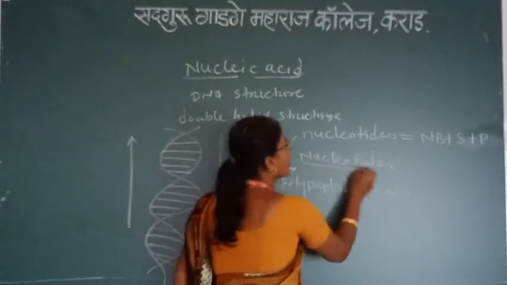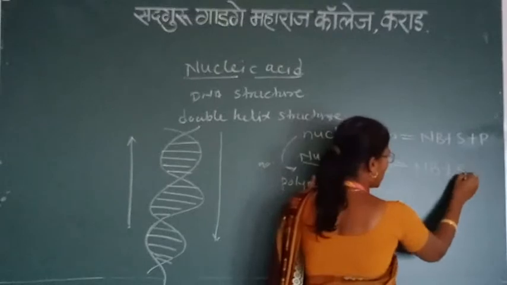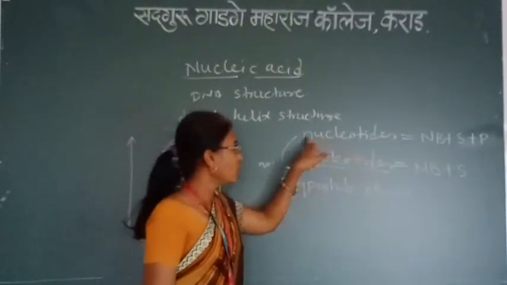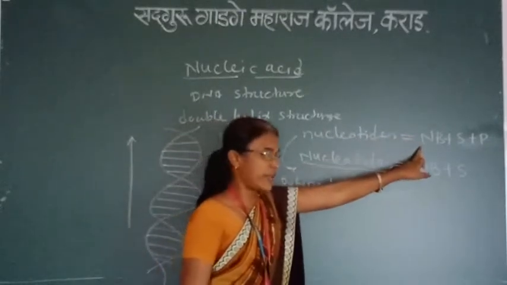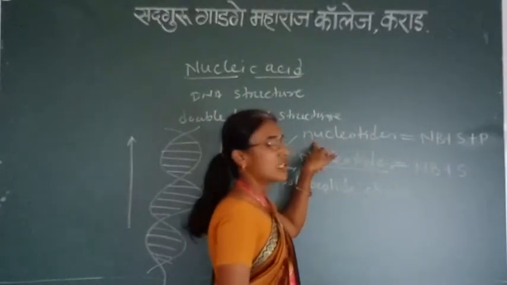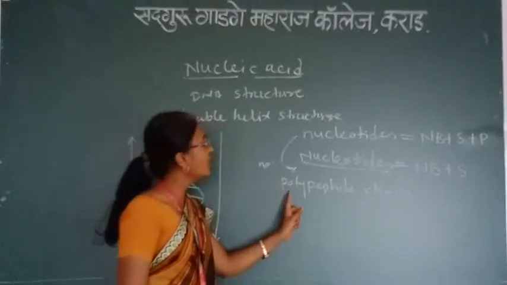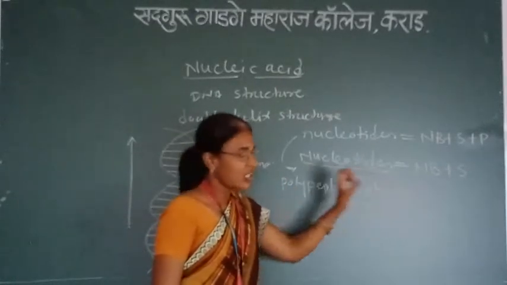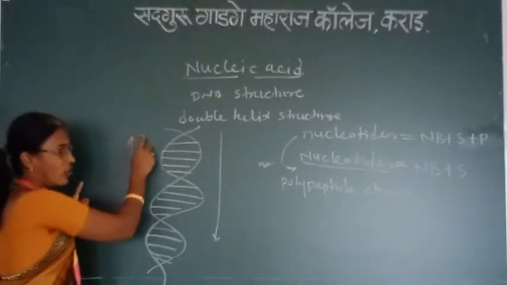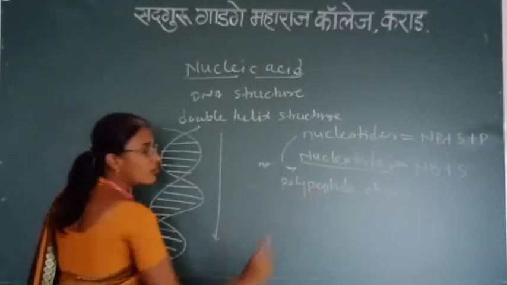What is a nucleoside? A nucleoside only includes a nitrogen base plus a sugar molecule. It is called a nucleoside. A nucleotide, that is the nitrogen base plus sugar molecule plus phosphate molecule, together forms the nucleotide. And a number of nucleotides form the polynucleotide chain, or double helical structure. It contains one parallel strand and one anti-parallel strand of the polynucleotide chain.